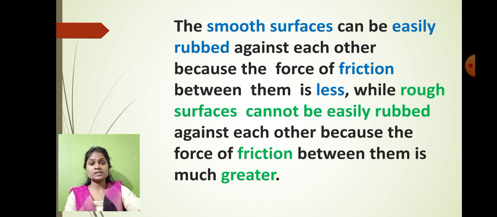We have again seen that smooth surfaces can be easily rubbed against each other, because the force of friction between the two smooth surfaces will be too less, whereas the rough surfaces can't be easily rubbed. Why? Because there will be a greater force of friction. The more the force of friction, the more difficult it is. The lesser the force of friction, the easier the rubbing will be.